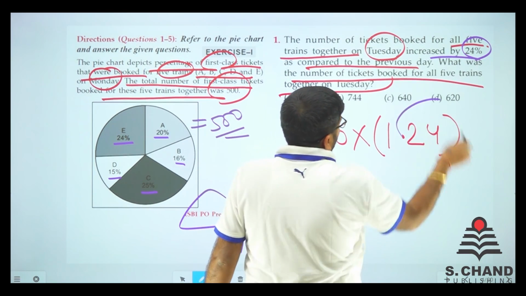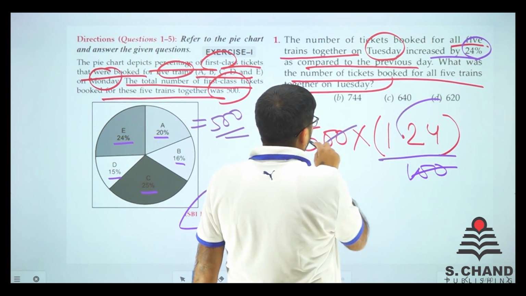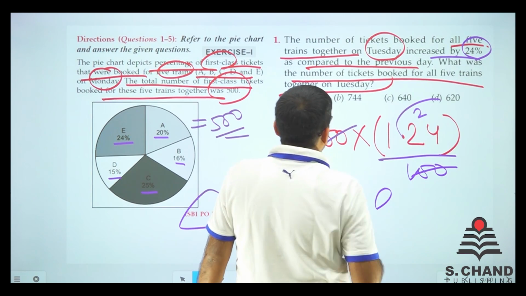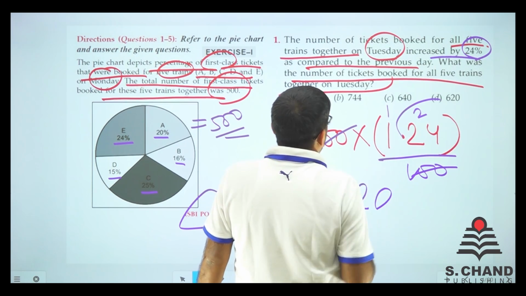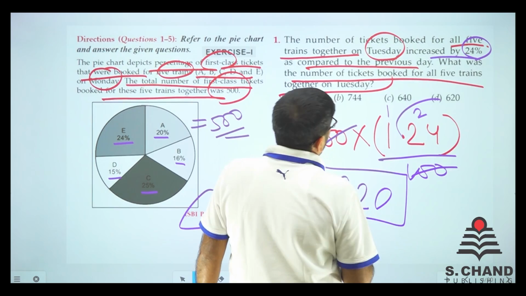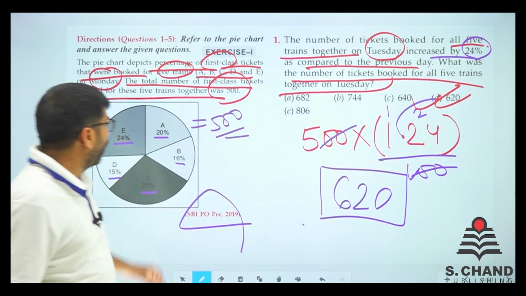See, do one thing. Just remove these two zeros. It will be easy for you. So 5 fours are 20. We got 2 as a carry. 5 twos are 10 and 2 is 12. We got 1 carry. 5 ones are 5 and 1 is 6. So 620 is the total number of tickets booked on Tuesday.